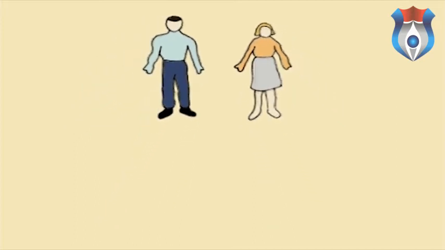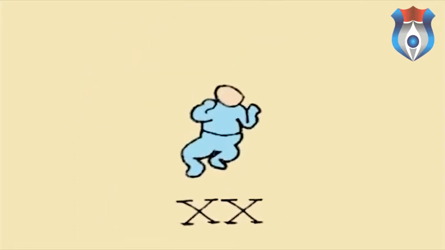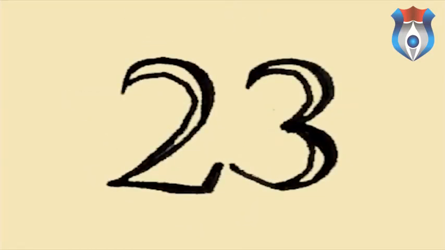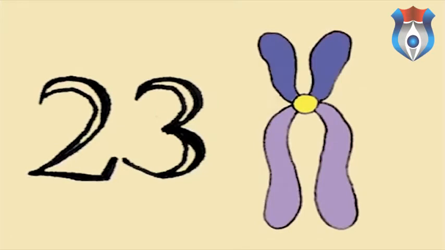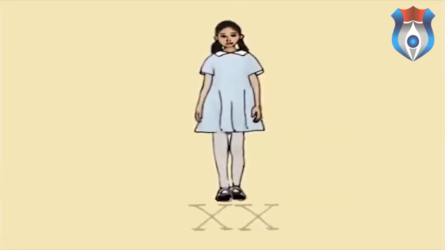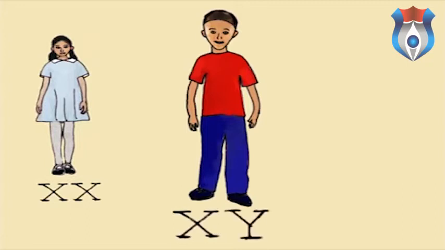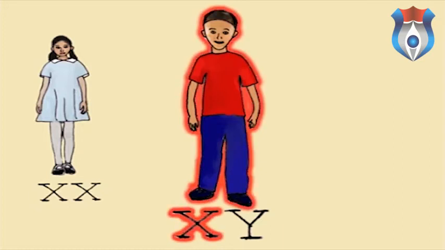Hemophilia is almost always inherited. It is passed down in the genes, more specifically the X chromosome. Both men and women have 23 pairs of chromosomes. On the 23rd chromosome, women have 2 X chromosomes, while men have only 1 X and 1 Y chromosome. Since males have just 1 X chromosome, it only requires 1 defective X chromosome for him to acquire hemophilia.